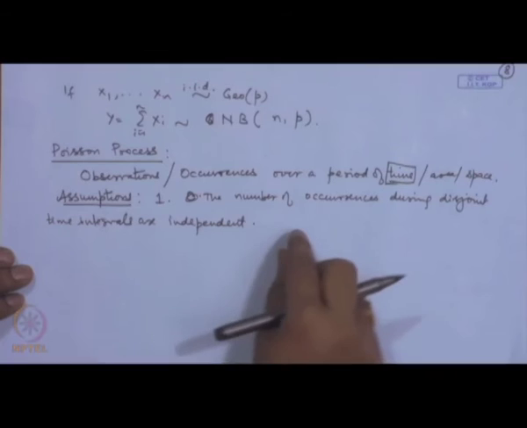Now, when we change the time to area, then over different geographical regions they will be independent, or if we are observing over space, then over the different regions of space they will be independent. So, when we say time, it means that suppose we are observing the number of traffic accidents occurring. If we consider a time between 11 o'clock to 12 o'clock and a time between 4 o'clock to 5 o'clock, then the number of accidents observed during 11 to 12 or 4 to 5 will be